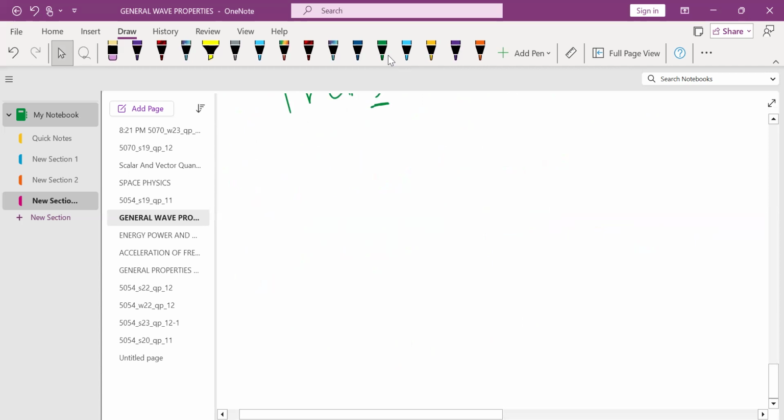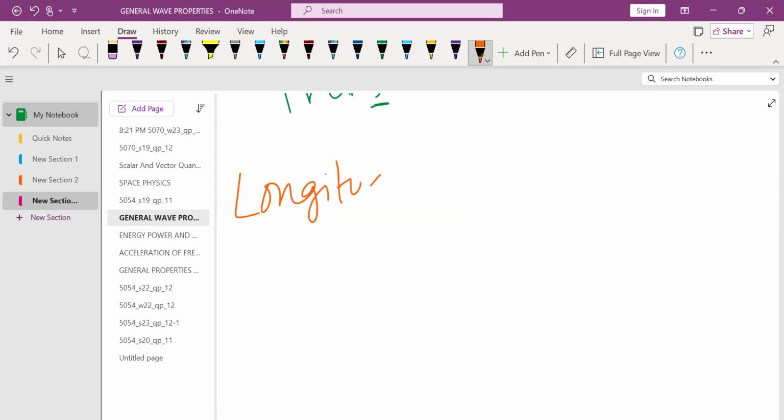Now let's talk about longitudinal waves. Above, I have told you the definition of a longitudinal wave: a wave in which the medium particles vibrate or oscillate parallel to the wave motion. A longitudinal wave doesn't have any trough or crest.